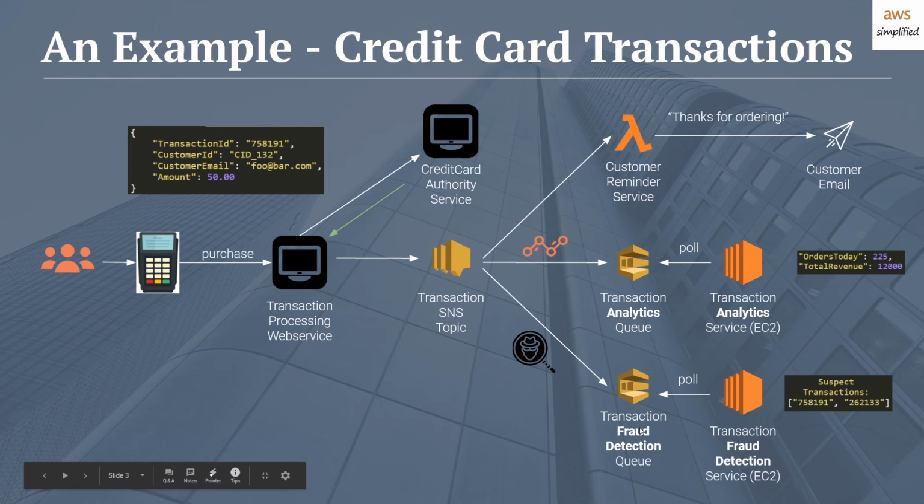Well, it's a bad thing because you have a partial failure scenario. So if you're doing these in sequence, you do the first one, then the second one, then the third one, then the fourth one. What happens if this one fails? If this one fails, you need to repeat the whole process. And obviously you don't want to charge the customer again, right? So by decoupling these applications, you have one event that gets distributed to many different consumers, and they can all independently, in their own way, ensure that this message gets processed. And this is why we're leveraging SNS with these different subscriber endpoints.